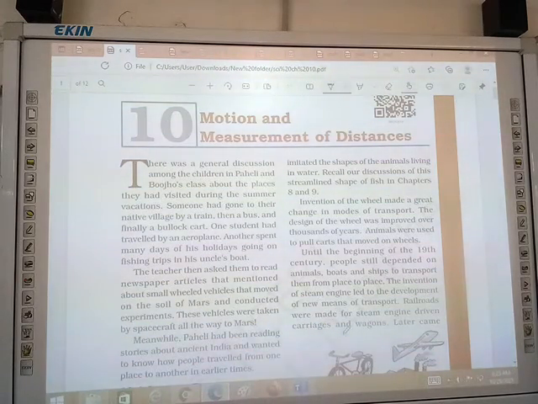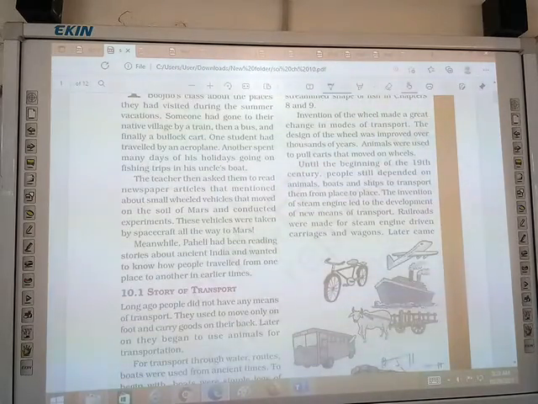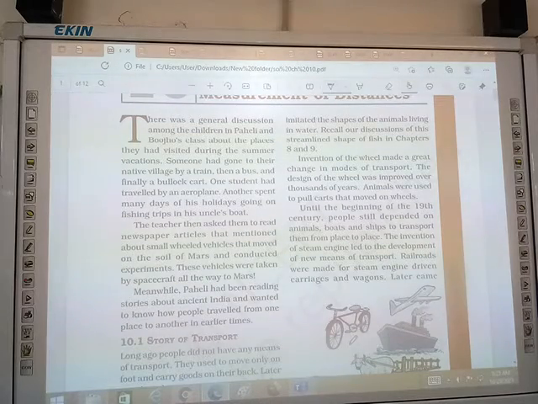Next, Manas, stand up and start reading. Speak loudly. The teacher then asked them to read the newspaper article that mentioned the small wheeled vehicles that move on the surface of Mars and conducted experiments. These vehicles were taken by a spacecraft all the way to Mars.